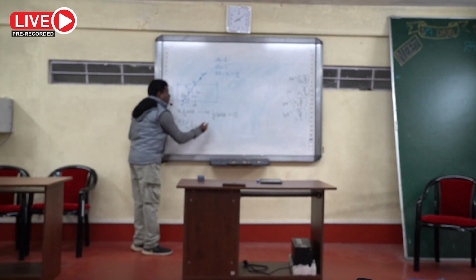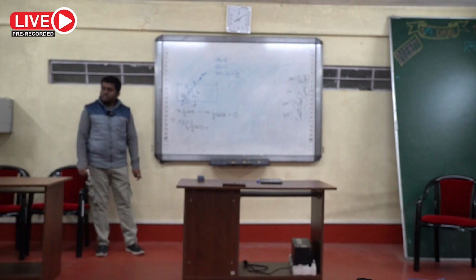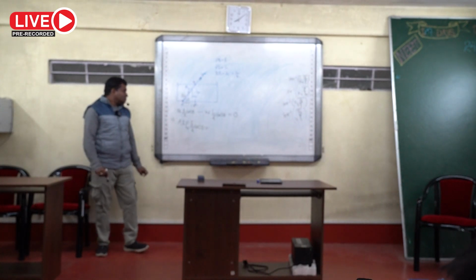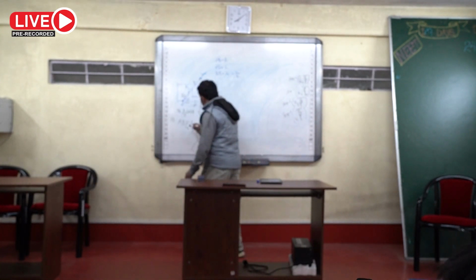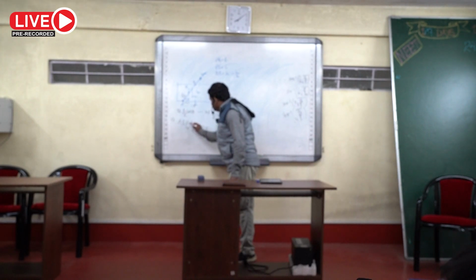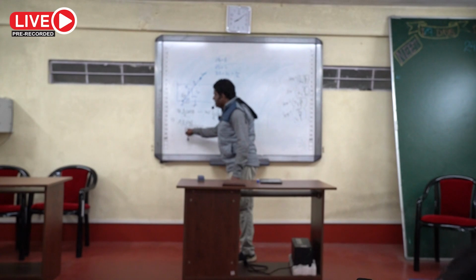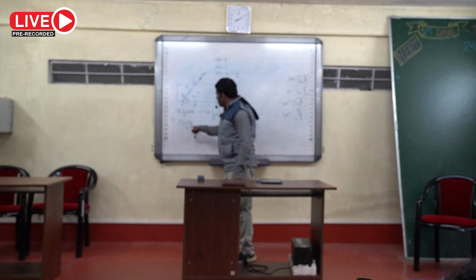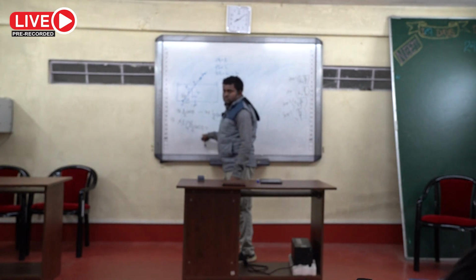This will be equal to weight. Weight means mass into gravity for the entire rod. There is one more g for the buoyancy. Volume into density into acceleration due to gravity is the buoyant force, into L by 2 cos theta.